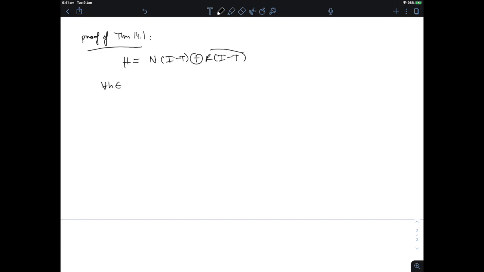Now, if h is in the null space of I minus T, then the theorem is very easy to prove, because for every n in N, we have that the Cesàro averages of T^j h, well, T^j h is just h for every j, so this is just equal to h, which is equal to P of h, because if you're already on the null space and you're projecting, you do not change anything. So this is true for all n, so of course this is true for the limit.